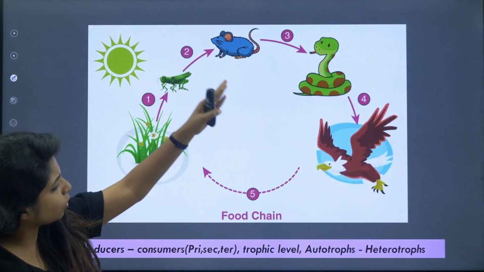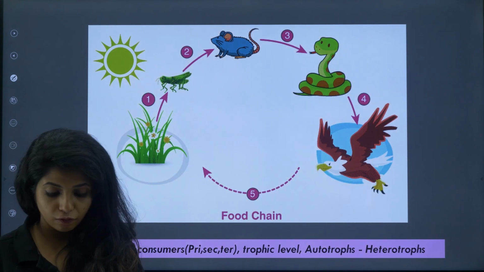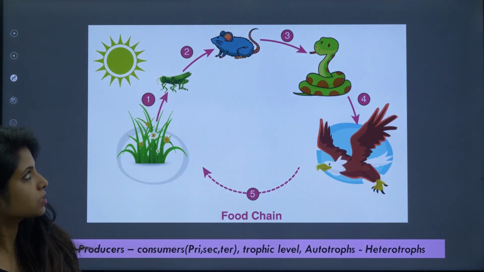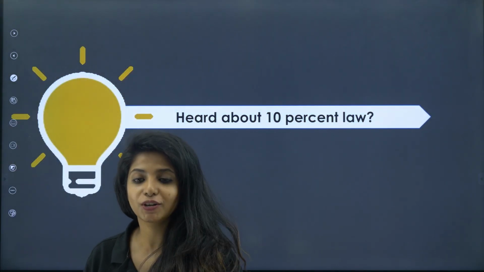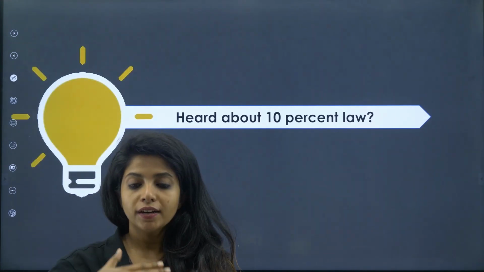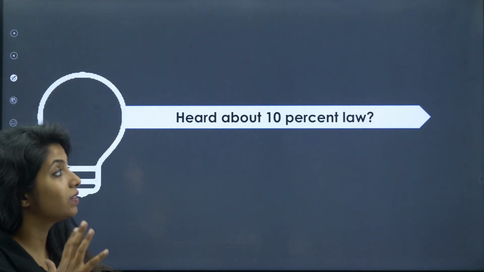Now going ahead, this is a normal ecosystem that we have. They might ask you to make a food chain. In that food chain you can use all these things. Have an idea of things, that's all. Going ahead, have you heard about the 10% law? This is the reason why I said that the trophic levels cannot increase. The number of levels in the ecosystem or the food chain cannot increase. It's because of the 10% law.